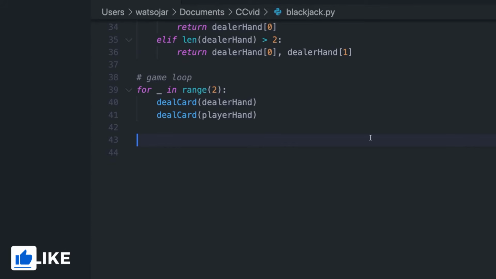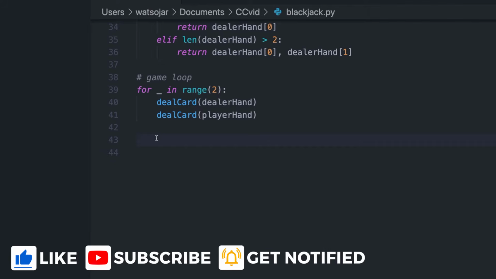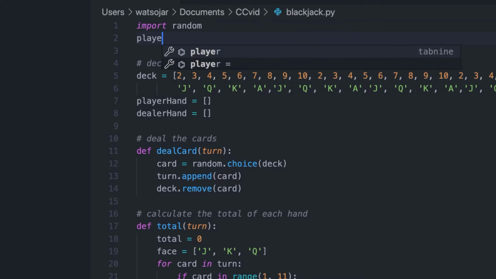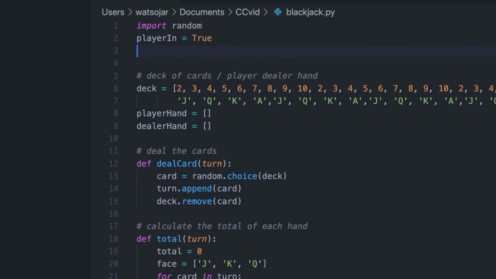Okay, so now let's get into the bulk of the game loop. I'm going to add 2 more global variables up to the top, which are going to come in handy as we're moving the game forward. I'm going to move them in under here, and they're going to be player in, which we set equal to the Boolean true, and dealer in, which we also set to the Boolean true. So while the player and the dealer are in, we're going to run through this entire game loop.